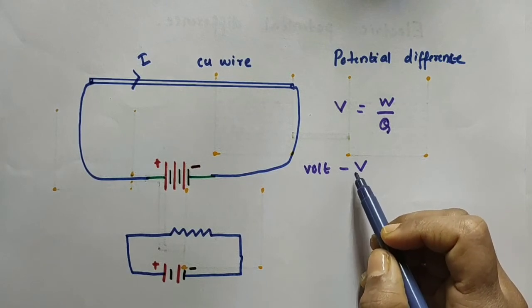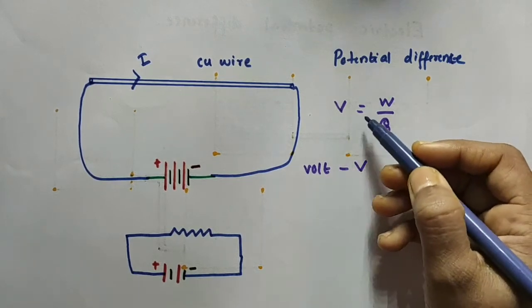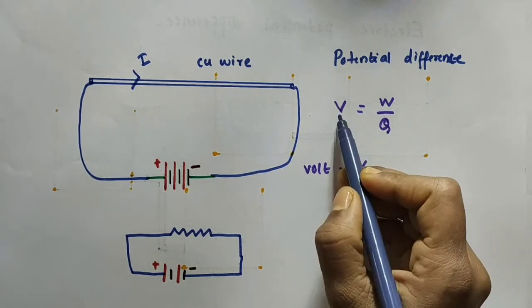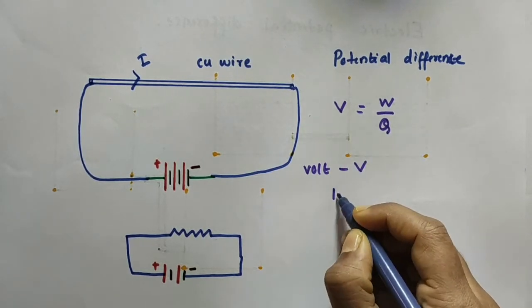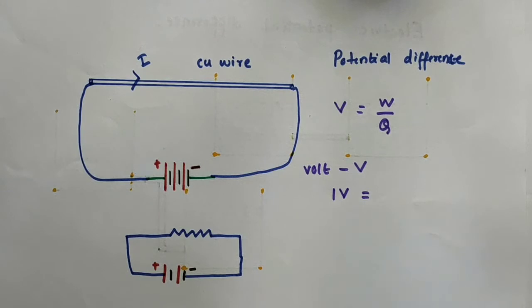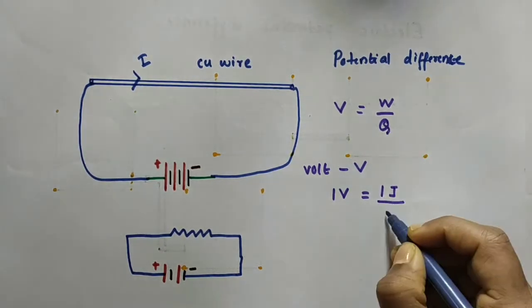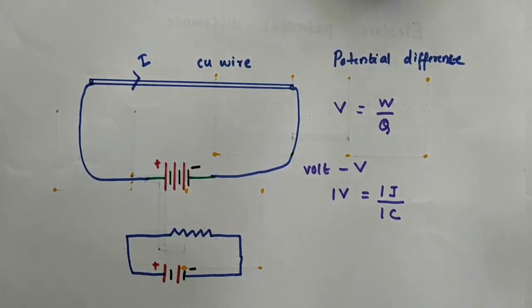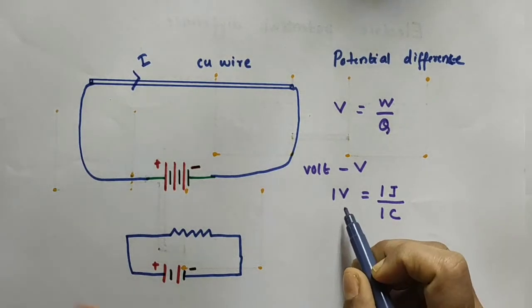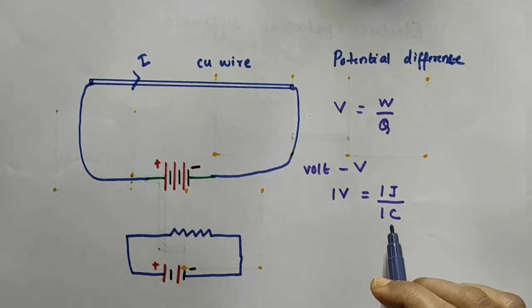Using this expression, the SI unit of potential difference is volt. So 1 volt equals the SI unit of work done. Work done has the same unit as energy, so the unit of work done is joule. The SI unit of charge is coulomb. So 1 volt is equal to 1 joule divided by 1 coulomb.